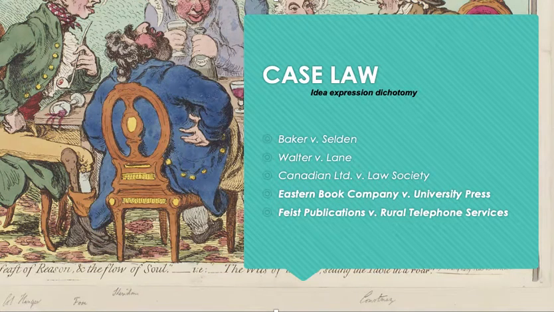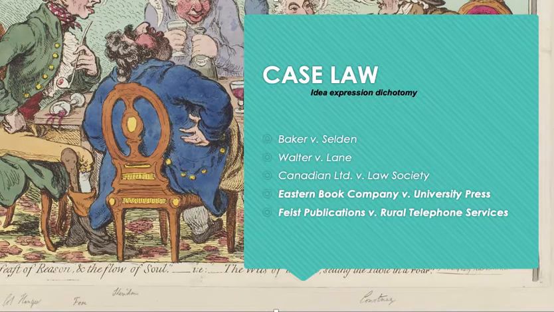To another lecture on intellectual property rights, copyright law. In the last lecture, we studied the three cases: Baker versus Selden, Walter versus Lane, and Canadian Limited versus Law Society. And in this lecture, we'll be focusing on the first Indian case, which is Eastern Book Company versus University Press. And then we'll go on to Feist Publications versus Rural Telephone Services.